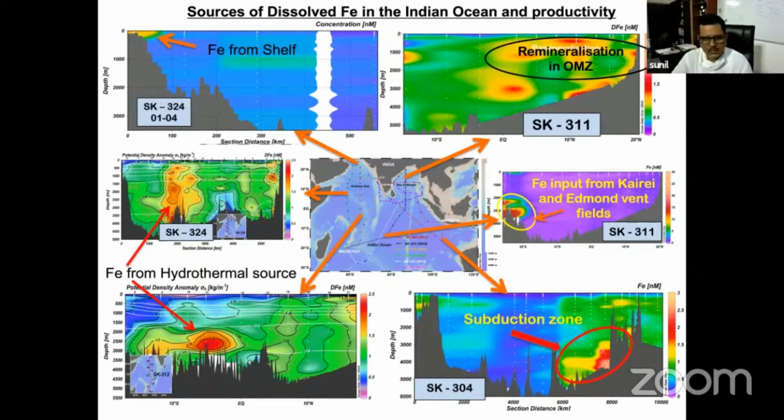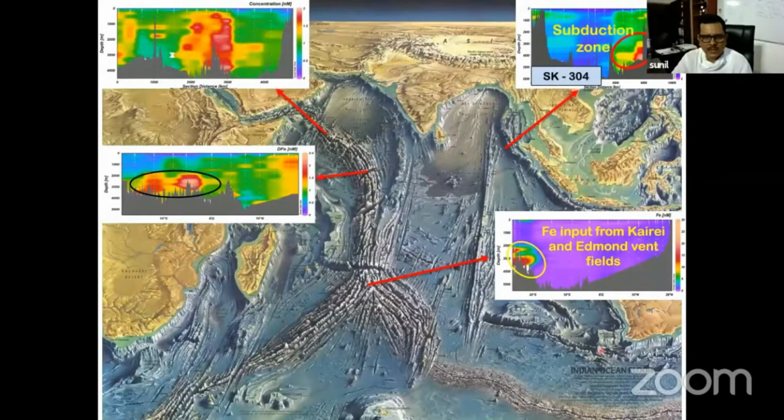So, as I was telling you, these are the different hydrothermal areas where we are getting a very high supply of iron, particularly in the Carlsberg, the Central Indian region, the Triple Junction, the Southwest Indian region and this subduction area. This iron was earlier almost overlooked and not known.